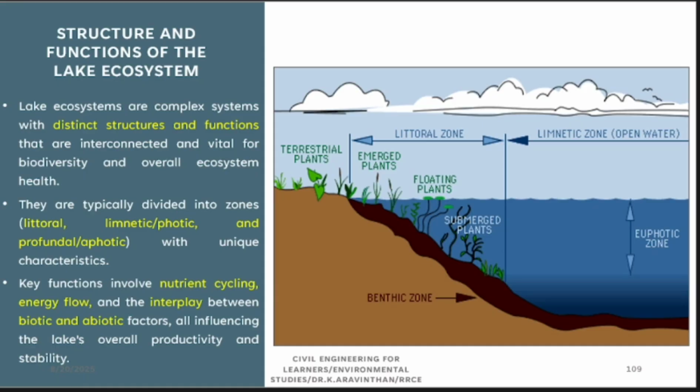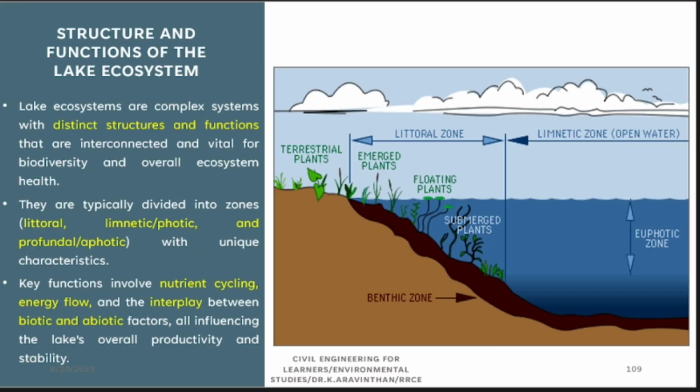The lake ecosystem has a distinct structure. There are horizontal and vertical structures, both. For the horizontal structure, before any lake, you will have plants. Then the lake starts here. From here, the littoral zone. Here you have the maximum number of vegetation, and all the nutrients will be higher in this part. Then the limnetic zone, that is open water. Completely water here, with no other species or plants, very rarely.